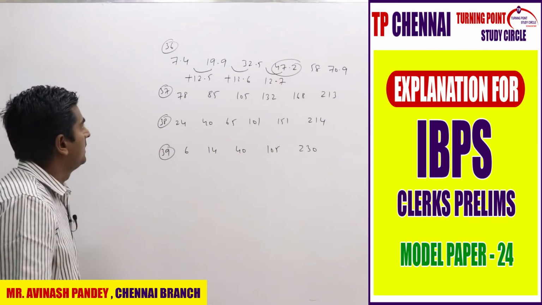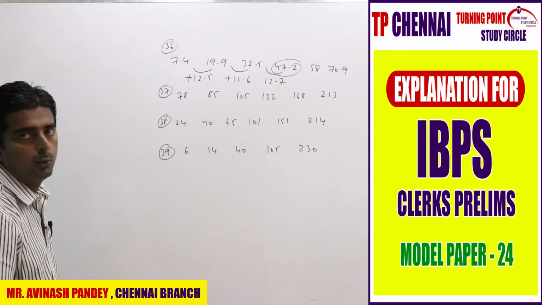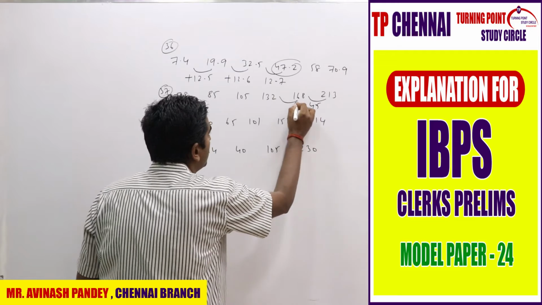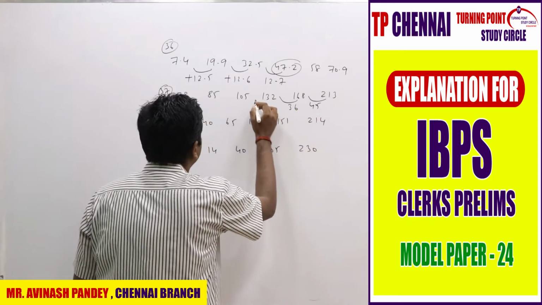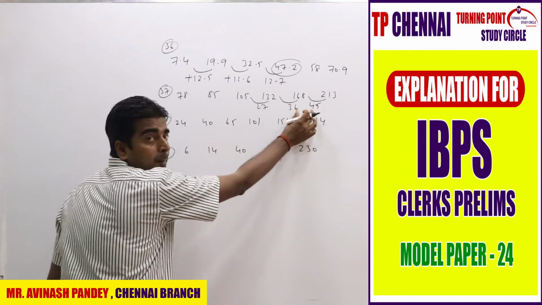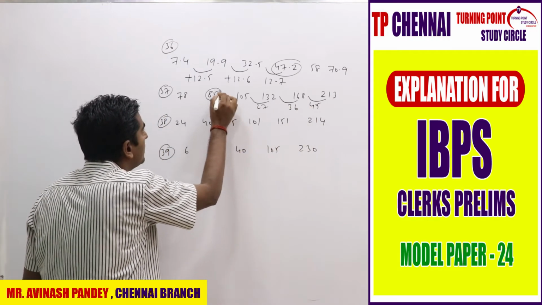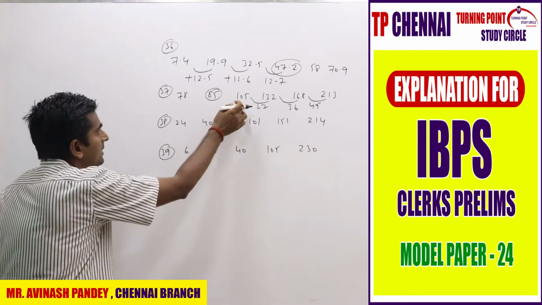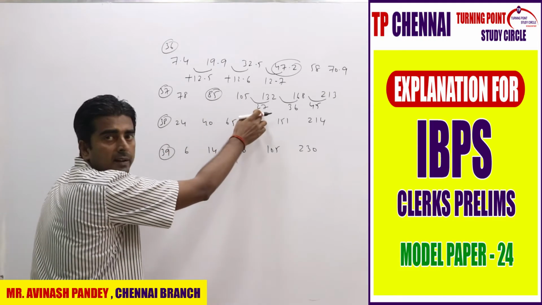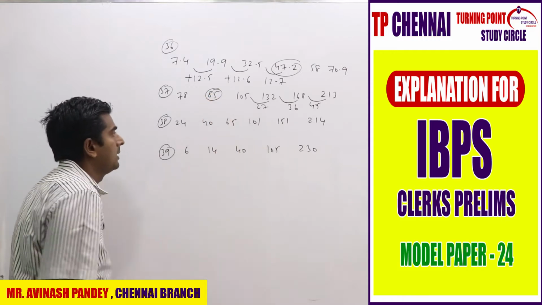Next one: 78, 85, 105, 132, 168, 213. Here the gap is 45, here 36, here 27. The second gap should be a mental calculation: 9. When you add 9, this is the wrong number, because the difference here is 20, and 20 and 27, the 9 gap is not there. That means the middle number is always the problem. This is the wrong number.